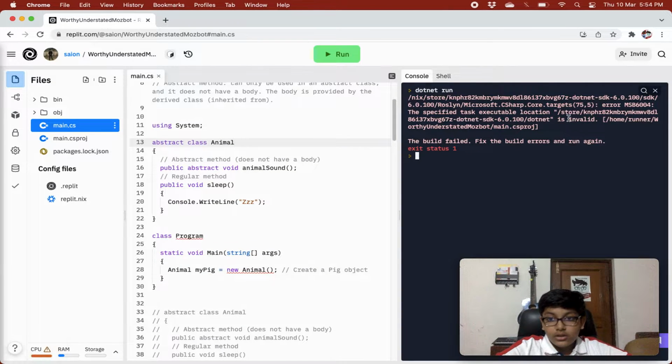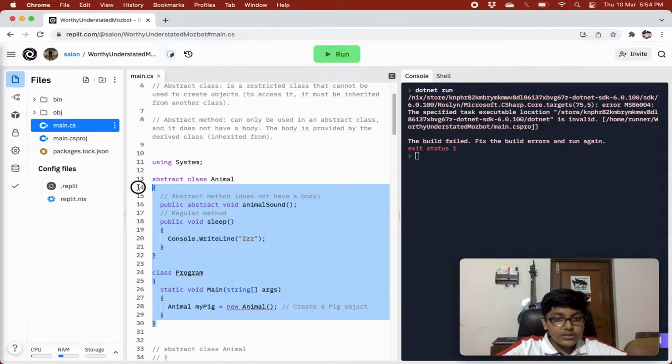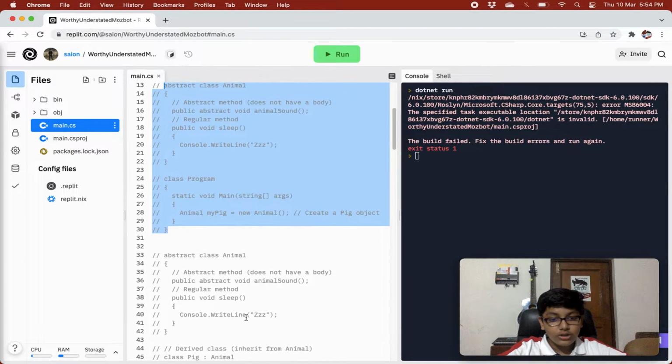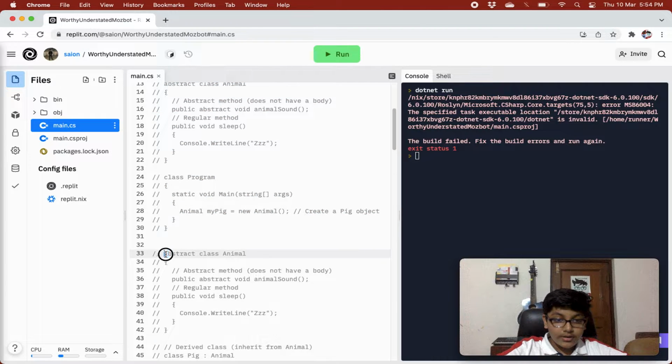We have an error. It is saying that the specified task executable location is invalid. It is not specifically saying where the error is, but because we are trying to create objects directly from the abstract class, that is not allowed. So that's why we are getting an error.